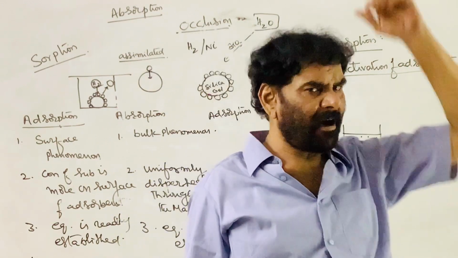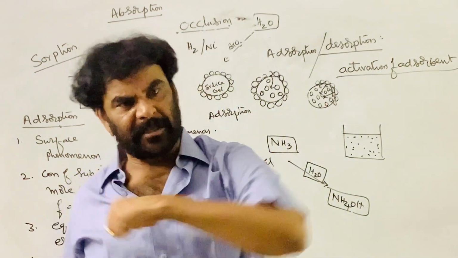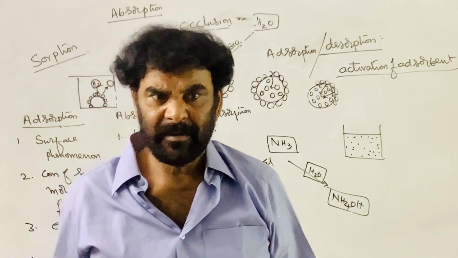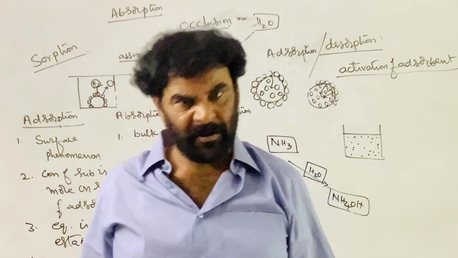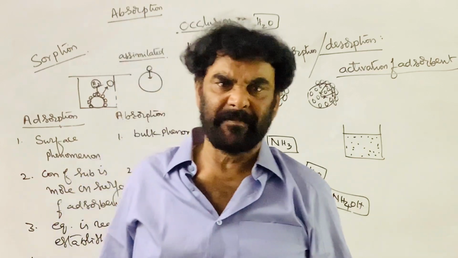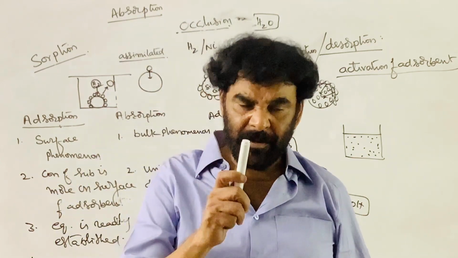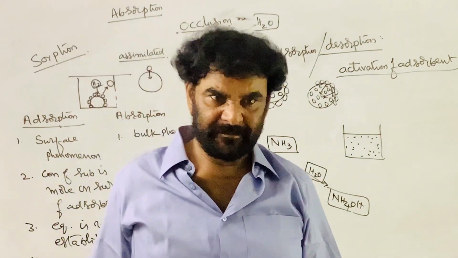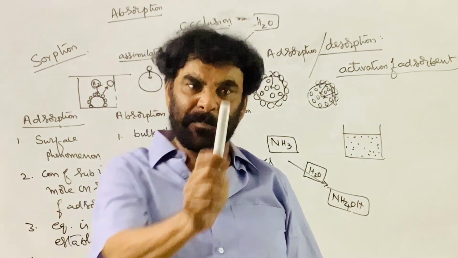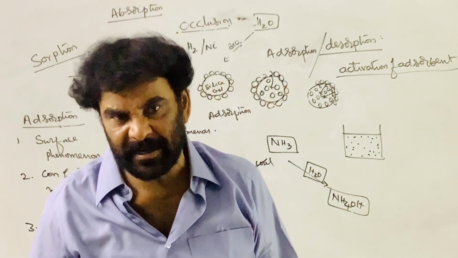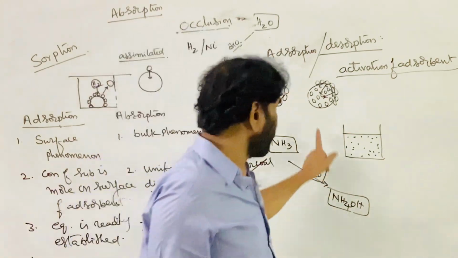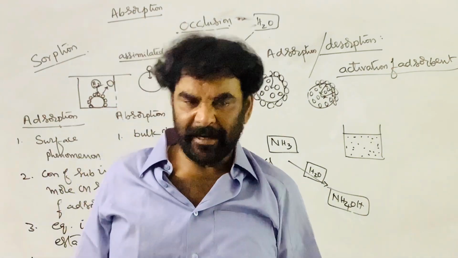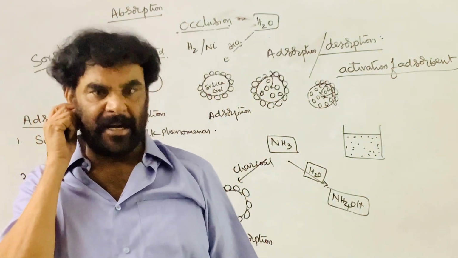A charcoal which is already in contact with air has its surface already occupied by some materials. For your experiment, that surface is not available for adsorption. So that surface has to be cleaned. The cleaning process of the surface of an adsorbent is called activation of the adsorbent.